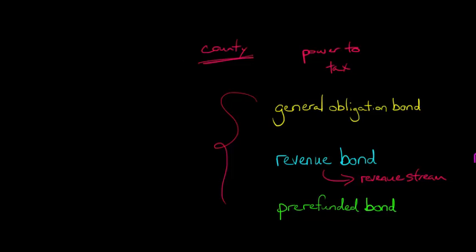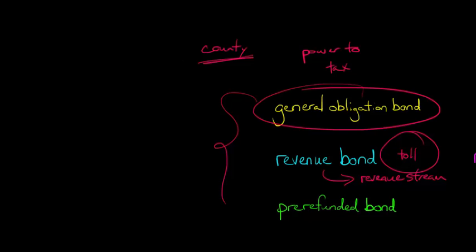What that could be is that they're building a highway. And they say, look, we're going to make this a toll road, and then we're going to get income from the tolls that people pay when they use this highway. That toll is where we're going to come up with a revenue stream to pay back the bond. So it's a little riskier than a general obligation bond, because you could have an issue if they don't generate the amount of toll income that they thought they were going to generate, and in that case the bondholders could actually end up being hurt.